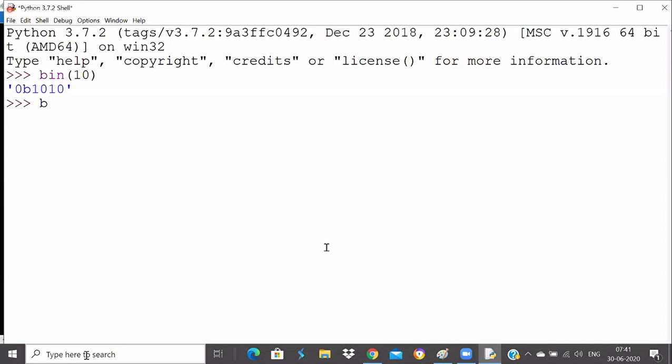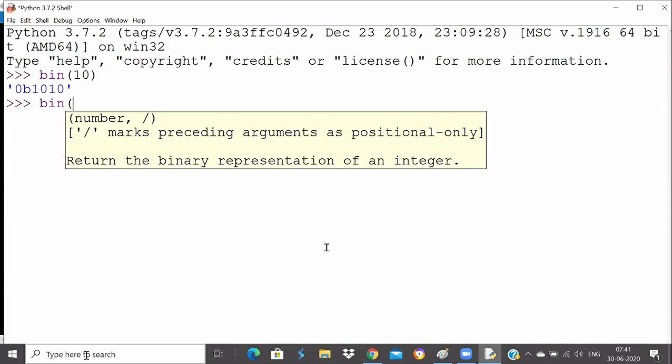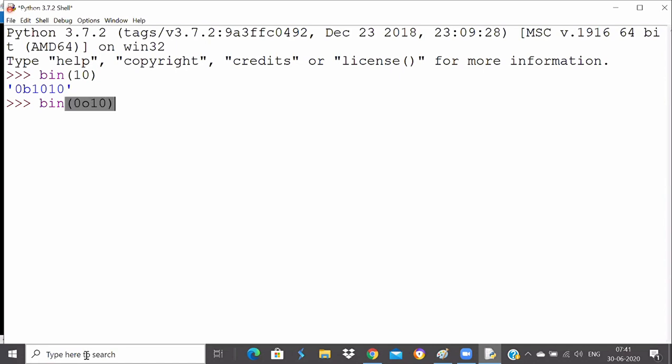Now if I give the value in octal, you know that it starts with 0, and I'll give 10. Now tell me, what will be the binary equivalent for this number?